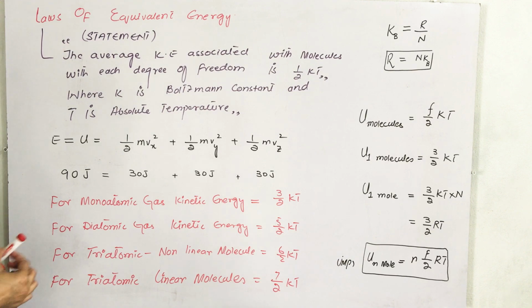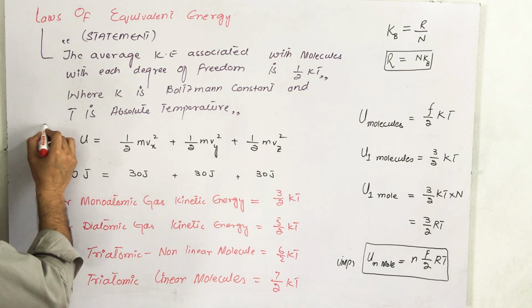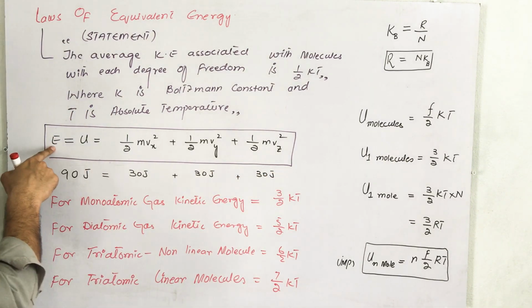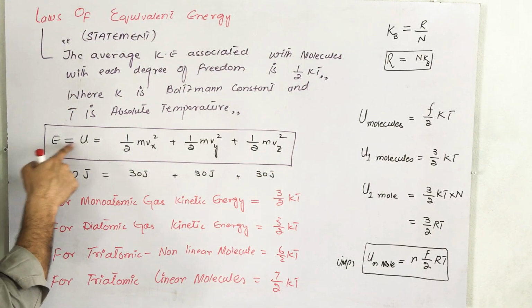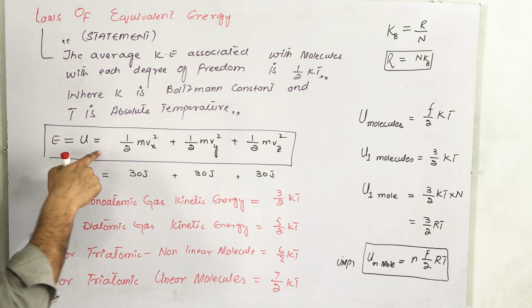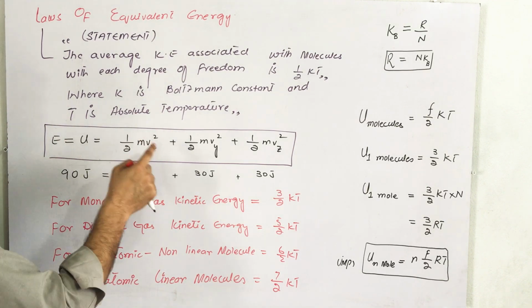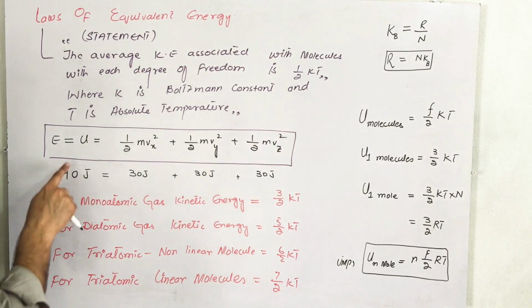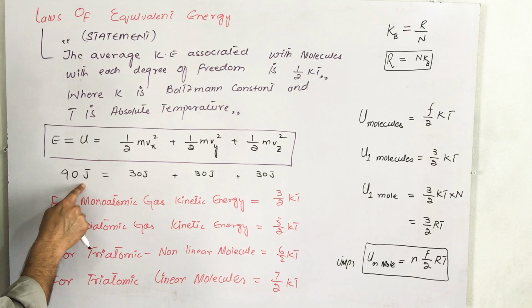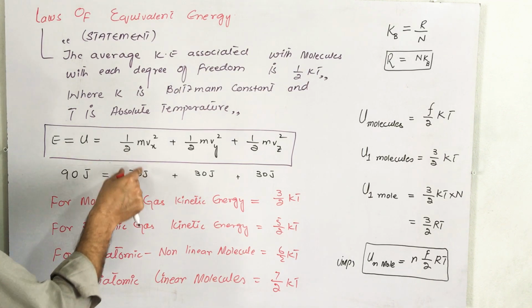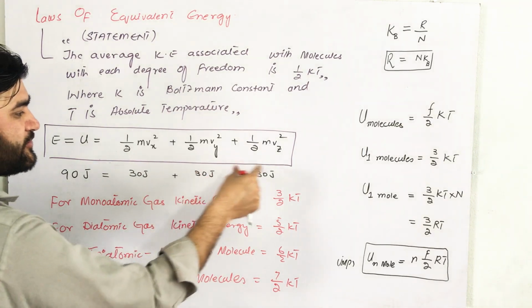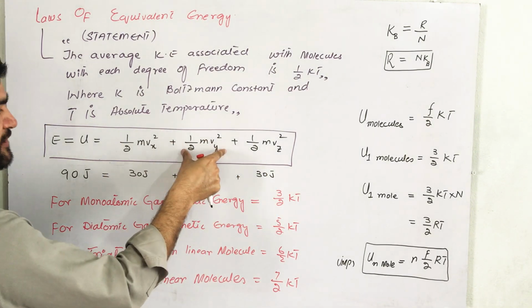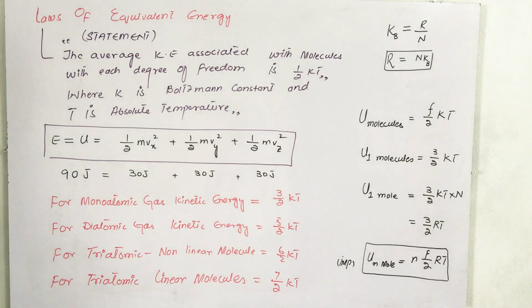This is the mathematical expression. Energies can be denoted with E or U, both are correct. So energy is equal to half m vx square plus half m vy square plus half m vz square. Suppose energy is 90 joule, so for each degree that will be 30 joule, 30 joule and 30 joule. This is half kT for each degree of freedom.